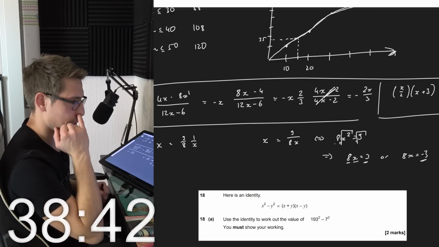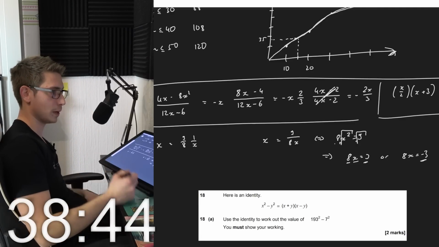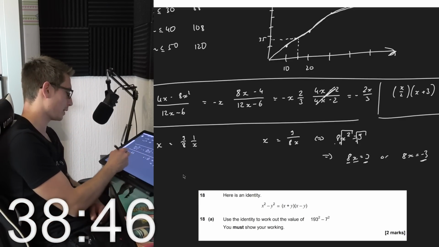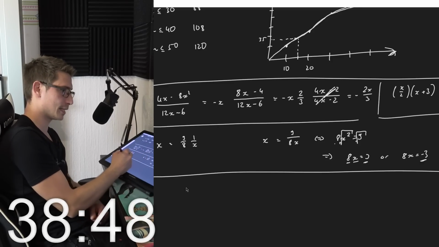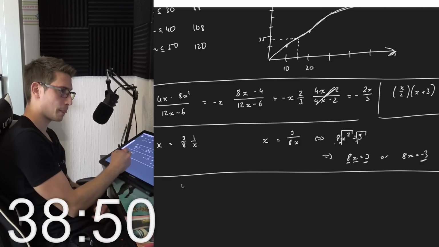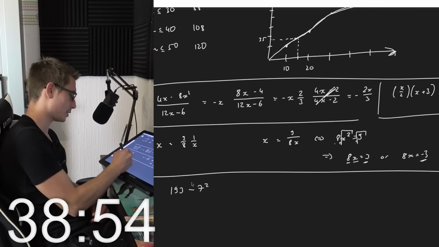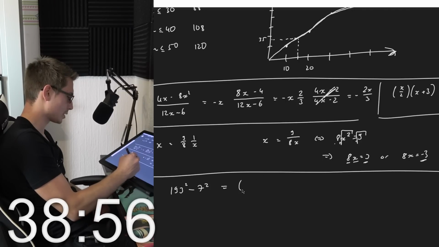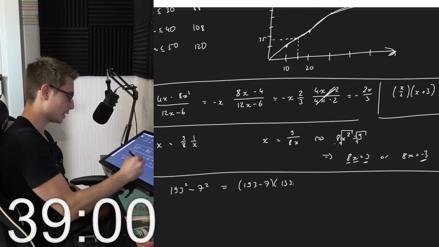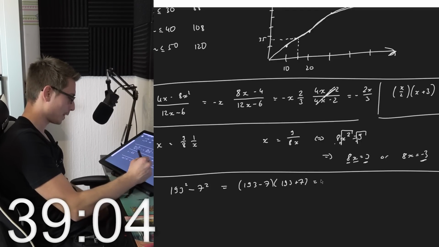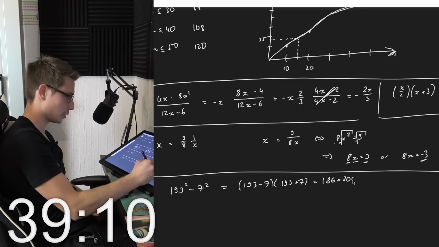Here's an identity. Use the identity to work out the value of the expression. You must show your working. So we got difference of 2 squares, and we have to use it on this minus 7 squared. Okay, then this is 193 minus 7 times 193 plus 7, which is the same as 186 times 200.